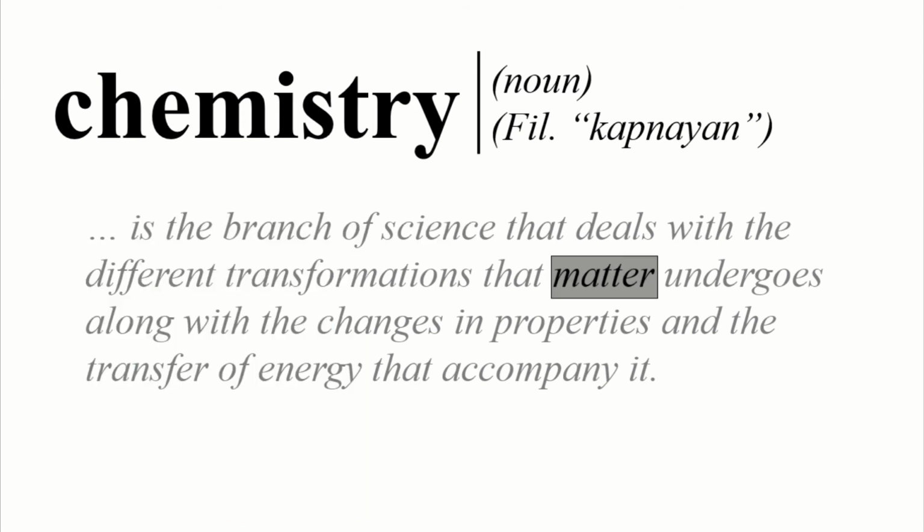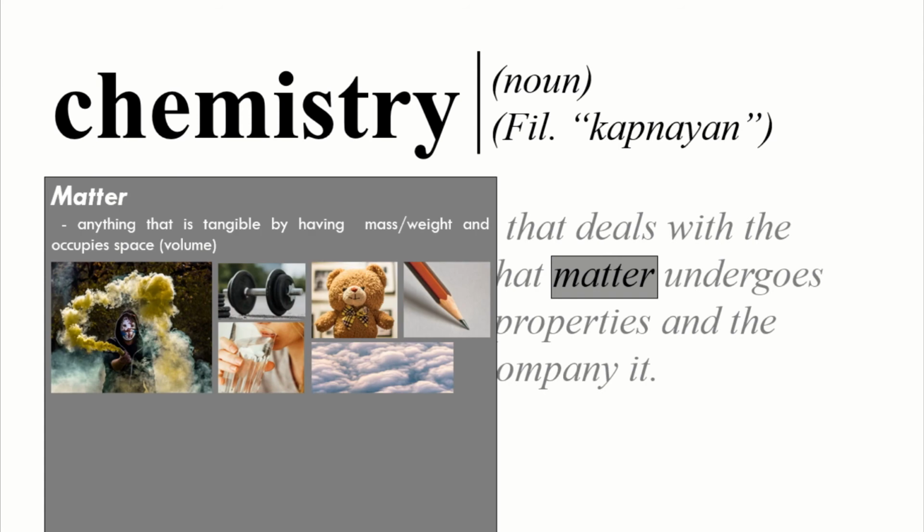Next up, matter. When we say matter, it's anything that is tangible by having mass or weight and occupies space. When we say that something occupies space, it has volume, alright? So when we say matter, these are all the things that are around us. All the things that we can touch, we can feel, that is tangible, alright? That includes the gases that we breathe in, like oxygen gas, and the gases that we breathe out, carbon dioxide, those dumbbells, water, the clouds, that fluffy stuffed animal, the pencils that we use, and so on.